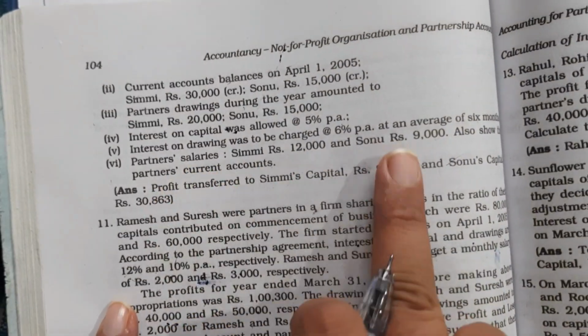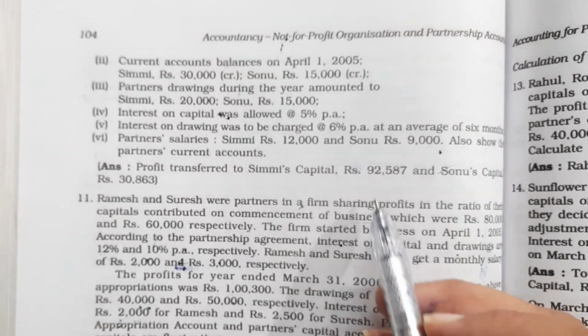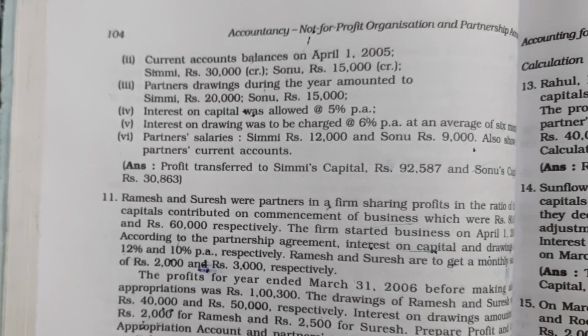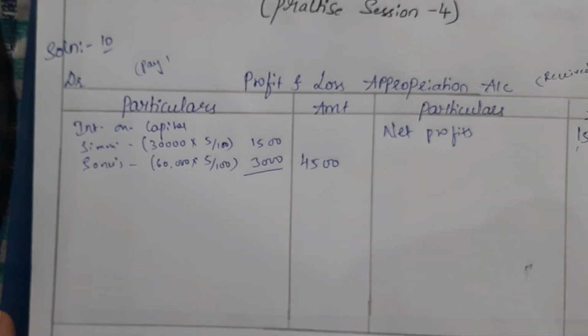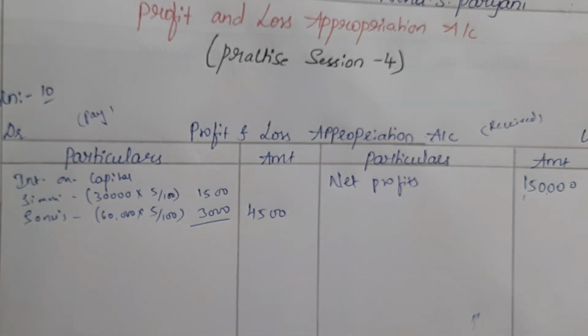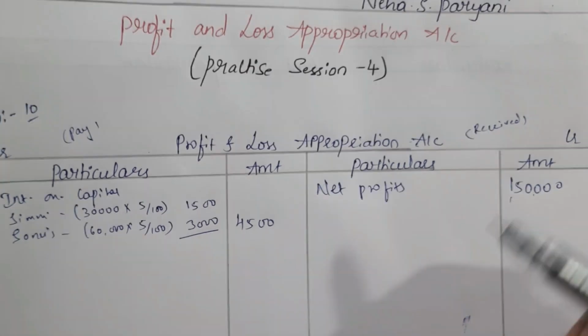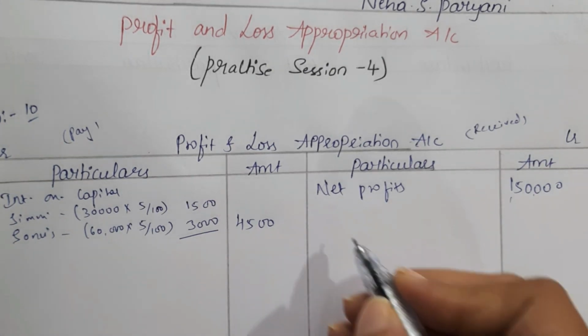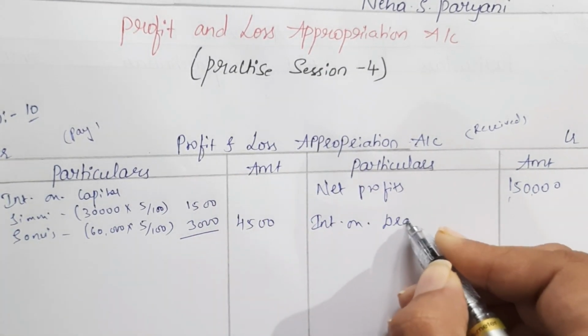After that, we have interest on drawings was to be charged at 6% per annum at an average. Okay, so how to record this? See, interest on drawings means the partners have to pay it to the firm, right? Partners have withdrawn certain amount, so that is why partners have to pay certain interest on drawings to the firm. Okay, so firm is receiving the interest from the partners, right? So that is why we'll take it on the credit side as interest on drawings.